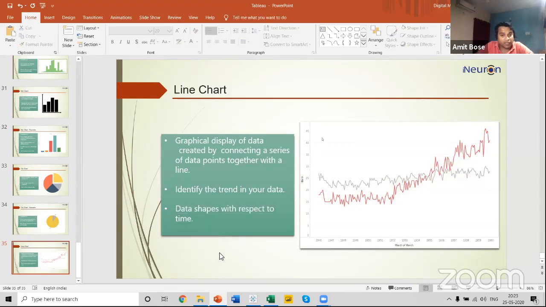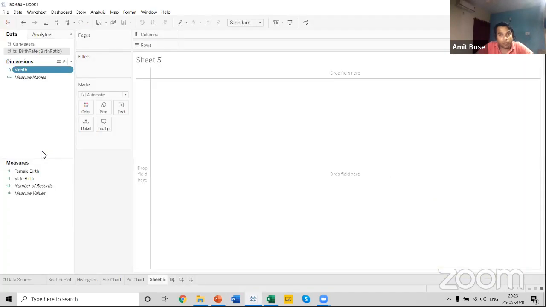There are a lot of things I want you to observe here. This is the first time that I'm going to use a time element in my report. I want to find the trend of female birth in this data set using a line graph. So I'll select the month, again using the point and click method. I will select the month and the female birth, and go to Show Me.